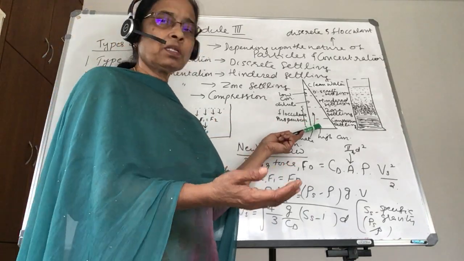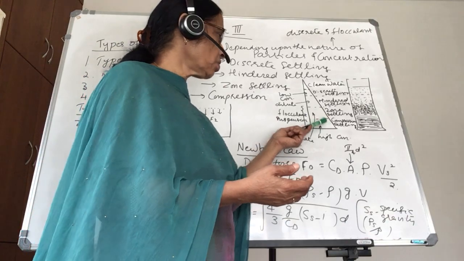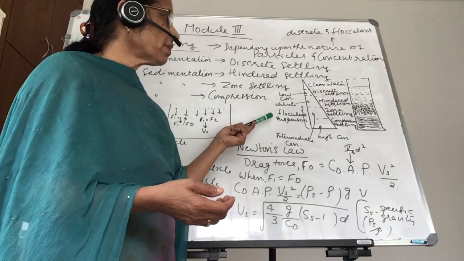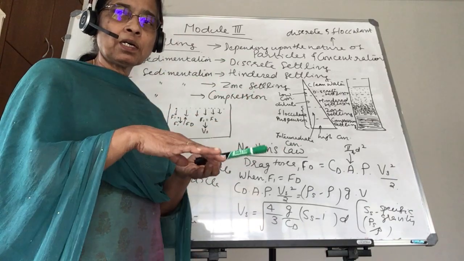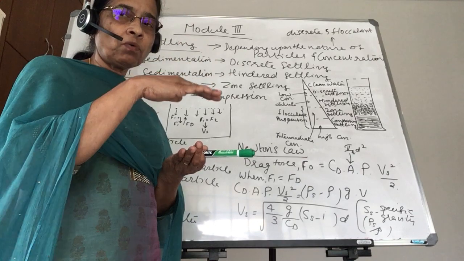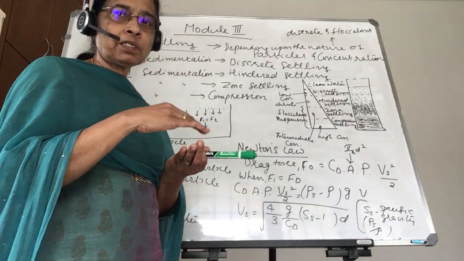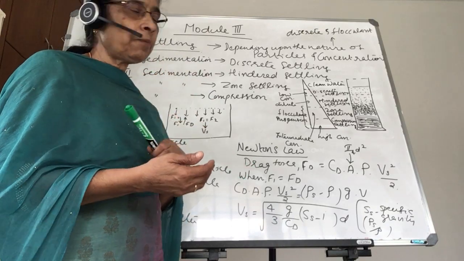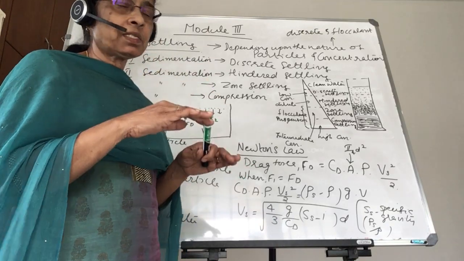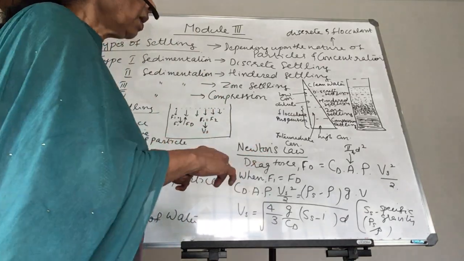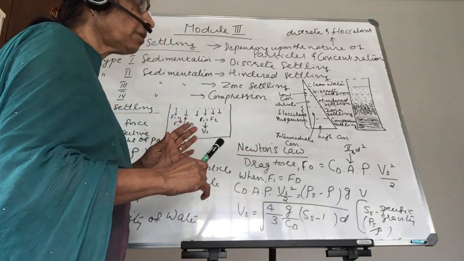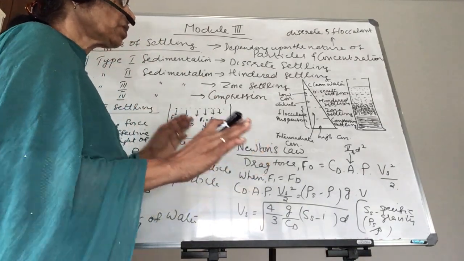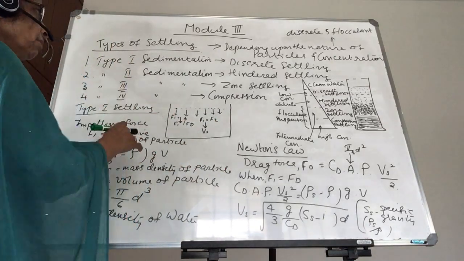In that case, the bottom zone is the compression settling zone, that is type 4 sedimentation. In compression settling, all the particles are deposited over the previously settled particles. Each layer is compressing the layer below it. All the particles settle there at very high concentration. Flocculent particles as well as discrete particles together settle in that zone. That covers all four types of sedimentation.